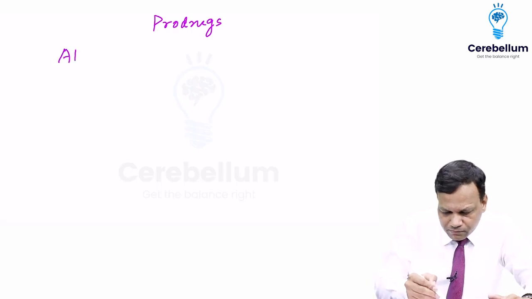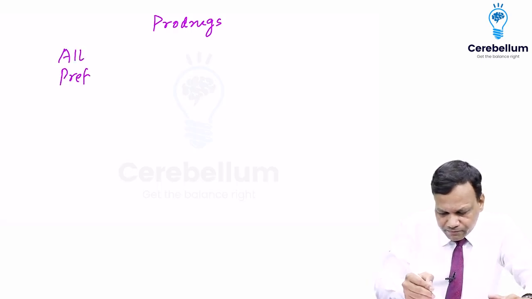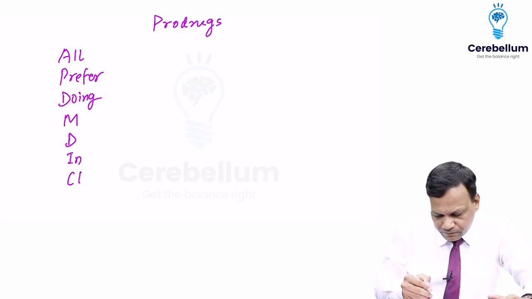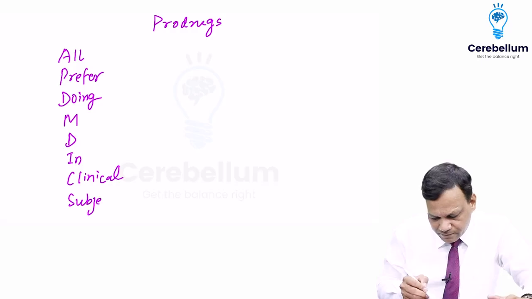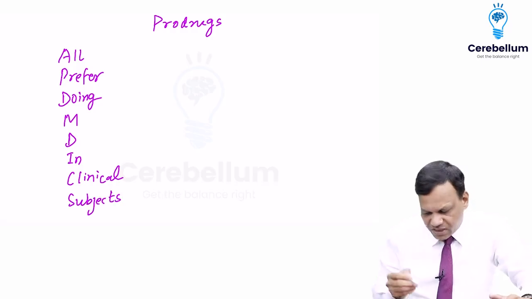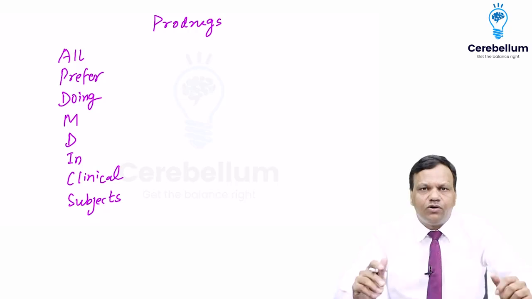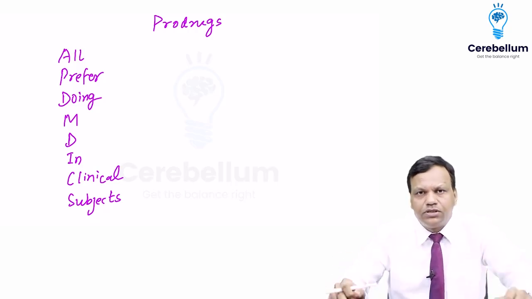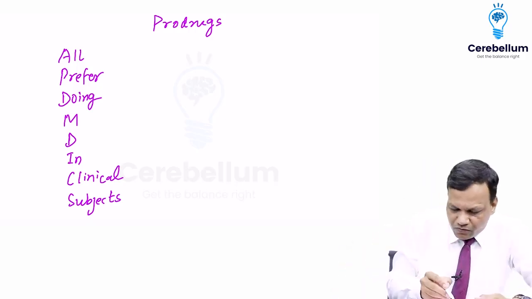All prefer doing MD in clinical subjects. So the mnemonic itself says all prefer doing MD in clinical subjects. Very few are fool like me who take non-clinical. So what is the mnemonic?